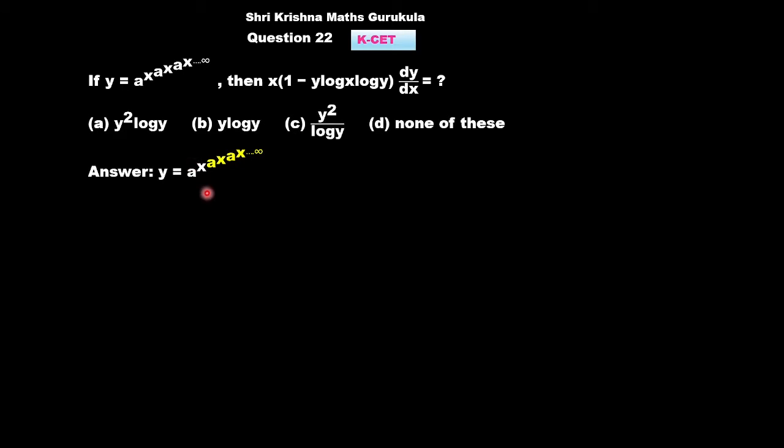Now look at the function. If y is equal to a to the power x and that is raised to a to the power x raised to a to the power x infinite times, right? So if I don't consider one a to the power x and consider all other terms, that is a to the power x is raised to a to the power x, excluding this term, if I am considering the terms in yellow color, what is the form or how does it look? It looks same as y, right? Out of infinite such terms, I am excluding only one such term out of infinite terms. Definitely it doesn't make much difference to the value of y, right?